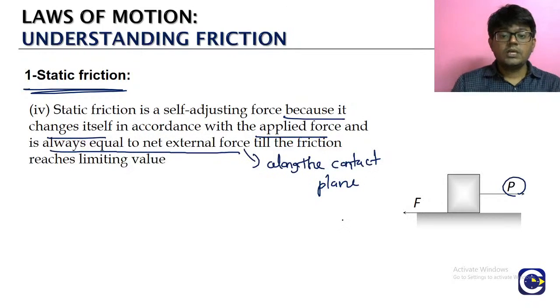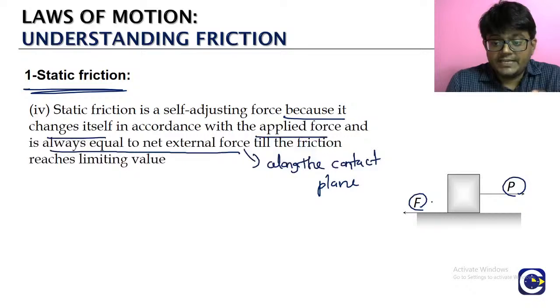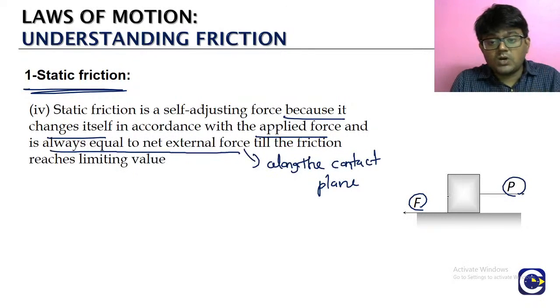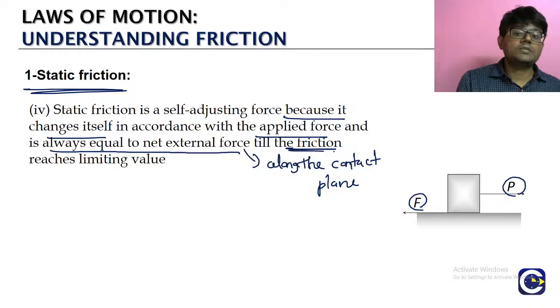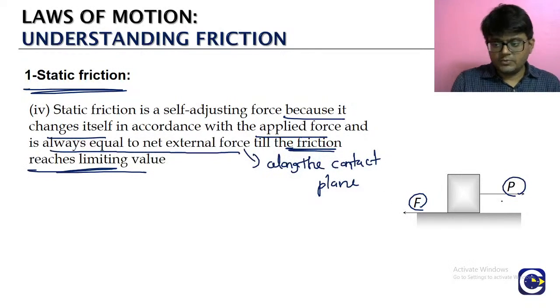Okay va? So the static frictional force F is always equal to what? Is always equal to what? Net applied force along the contact plane. Is it going to be always able to balance? It will not be able to always balance. It will be only able to balance till some limit. அதுக்கு என்ன தெரியுமா? We will call it as what? The limiting value. Say ஒரு 1 Newton force நம்ம apply பண்ணி வச்சுக்கோங்க.